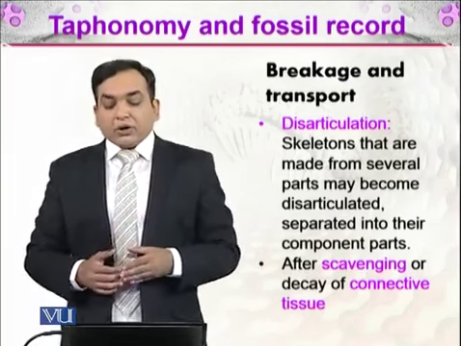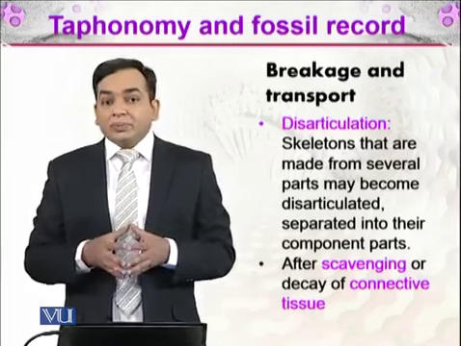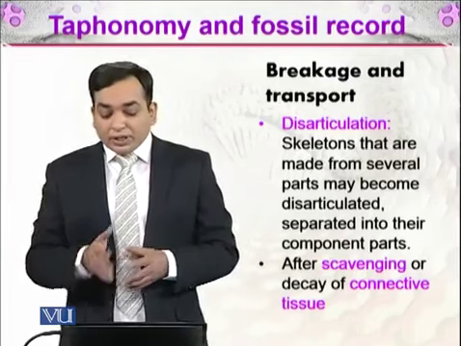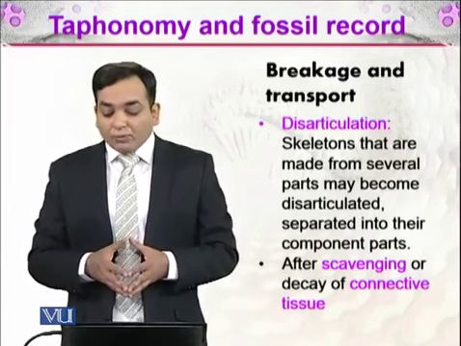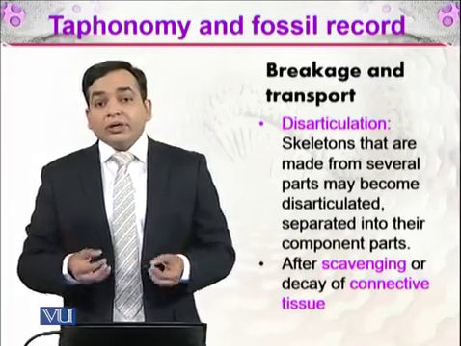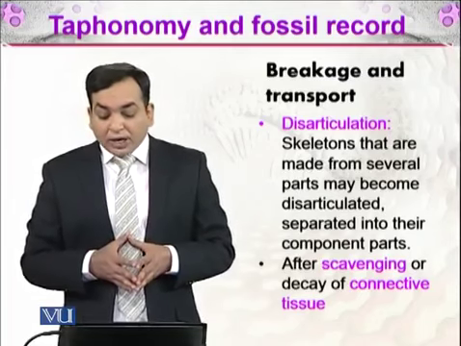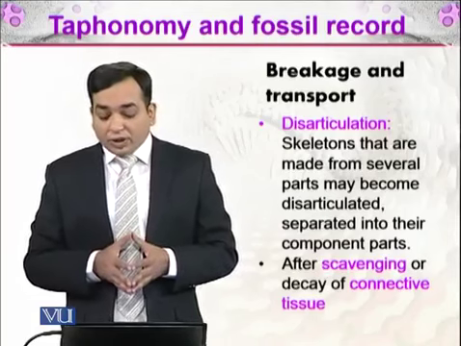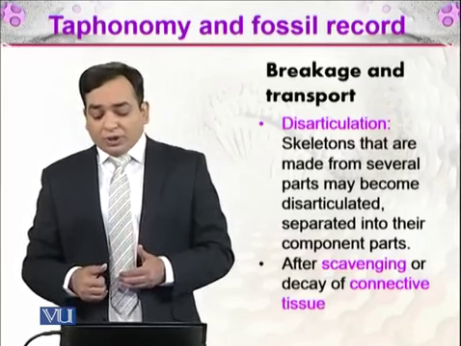So disarticulation means that skeletal remains, which are in the form of bones, are dispersed. Skeletons that are made from several parts may become disarticulated. They become separated into component parts. This might result after scavenging or decay of the connective tissue.